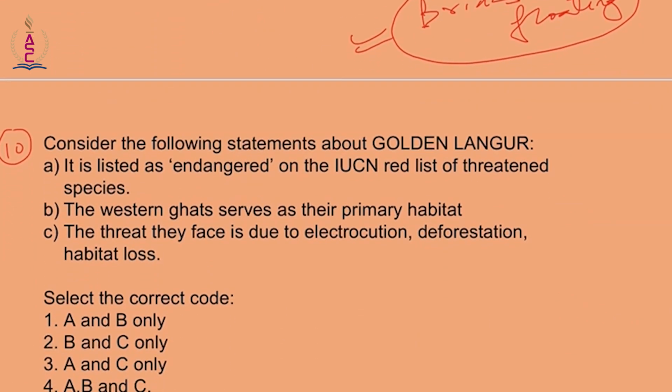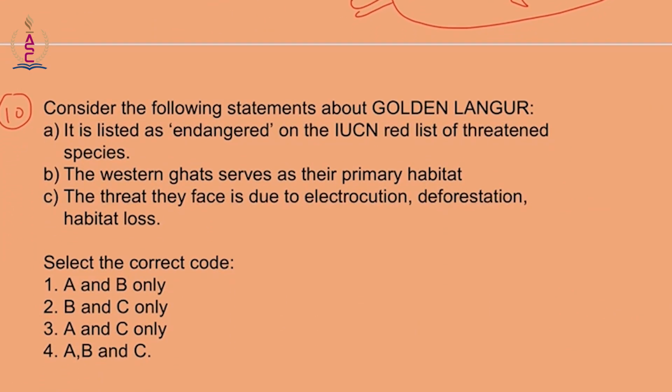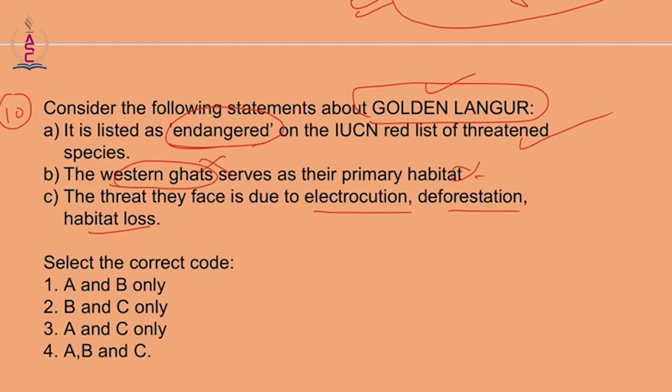Now moving on to the 10th question. Consider the following statements about golden langur. It is listed as endangered on the IUCN list of threatened species. The Western Ghats serves as their primary habitat. The threat they face is due to electrocution, deforestation, habitat loss. So here the first statement, yes, it is endangered. The primary habitat is not Western Ghats. This is a wrong statement.